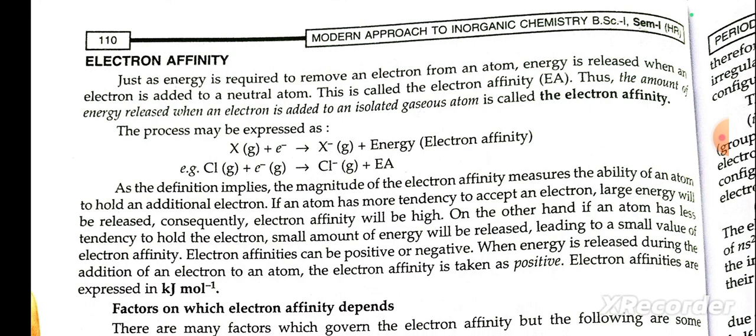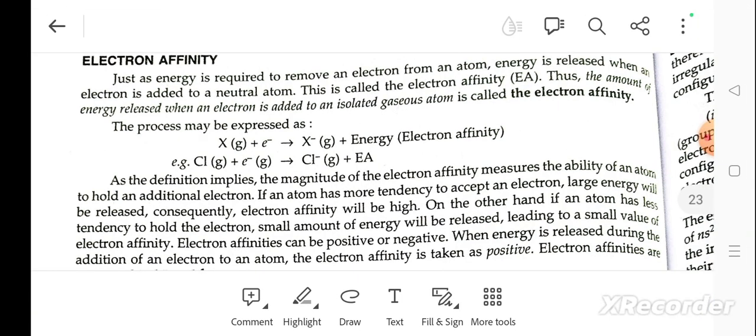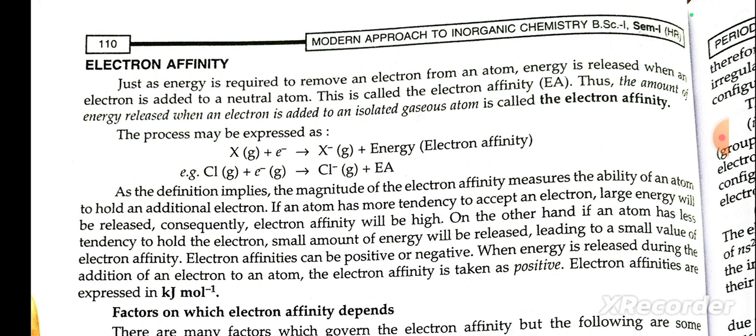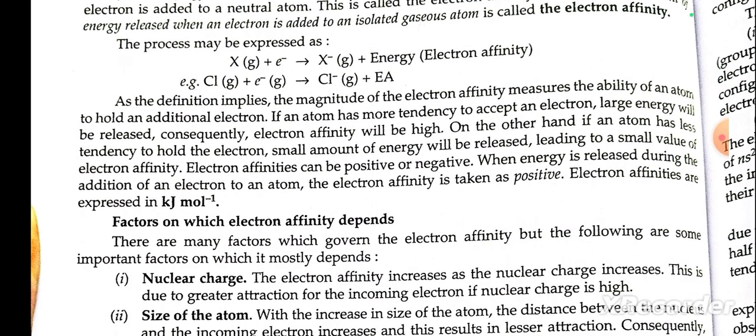Electron affinity. Just as energy is required to remove an electron from an atom, energy is released when an electron is added to a neutral atom. This is called electron affinity. The amount of energy released when an electron is added to an isolated gaseous atom is called electron affinity. The process can be expressed as shown.